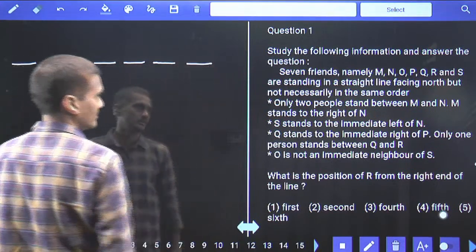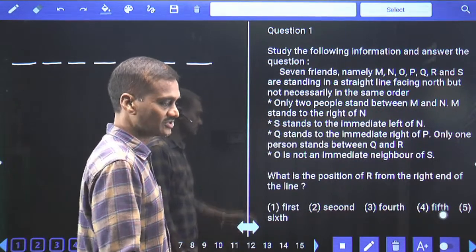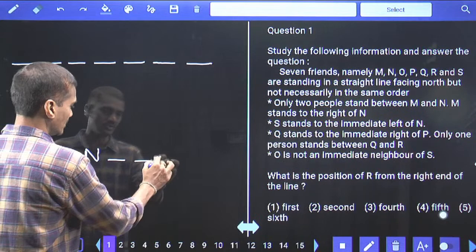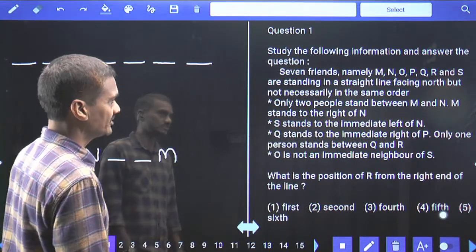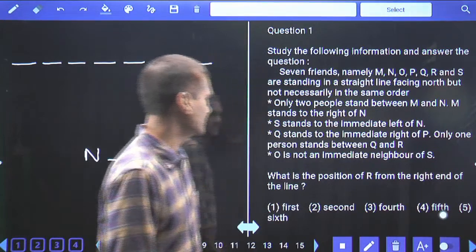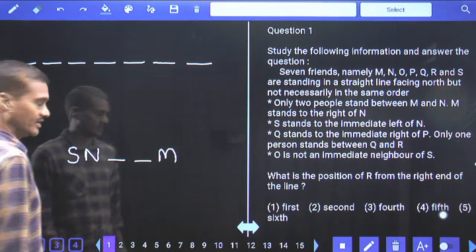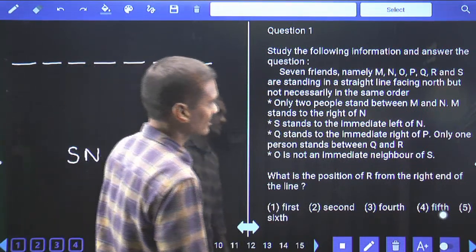Then coming to the first information here, only 2 people between M and N. M stands to the right of N. As M is to the right of N, there are exactly 2 people between M and N. And next one, S stands to the immediate left of N. Altogether there were 5 persons completed.